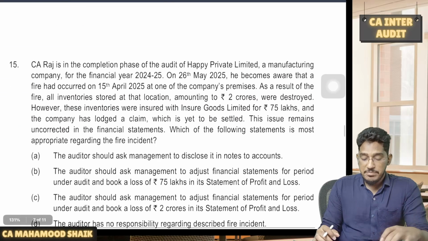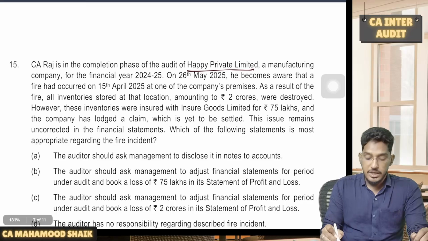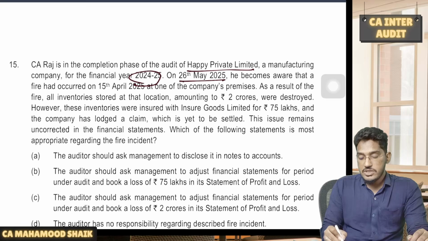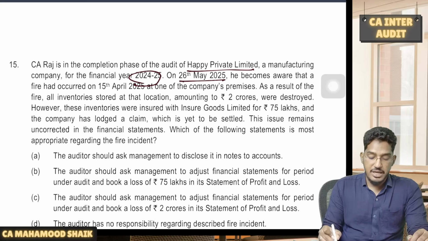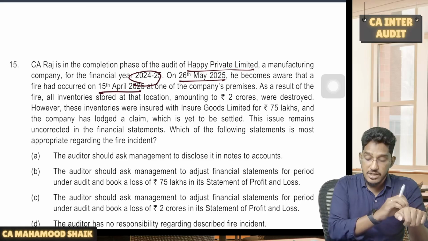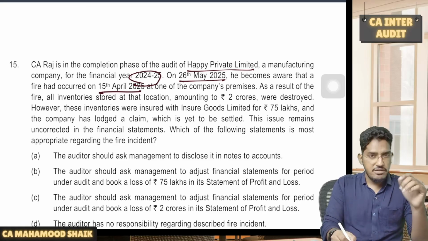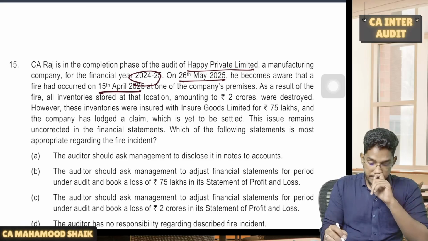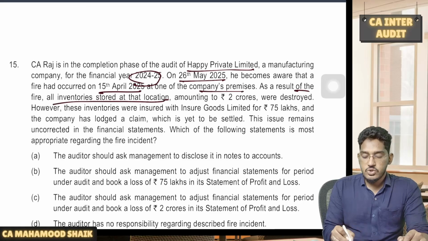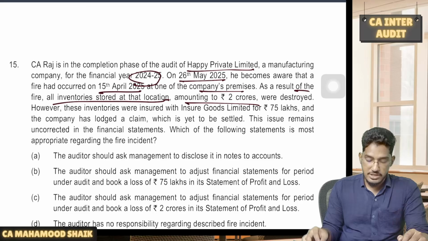CA Raj is in the completion phase of the audit of Happy Private Limited, a manufacturing company, for the financial year 24-25. On 26th of May 2025, he became aware that a fire has occurred on 15th of December after the end of the financial year. A fire accident happened, an adjusting event or non-adjusting event, at one of the company's premises. As a result of the fire, all inventory stored at that location amounting to 2 crore were destroyed.